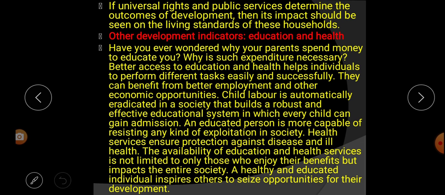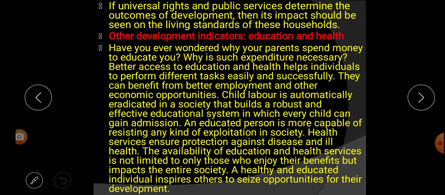Child labor is automatically eradicated in a society that builds a robust and effective educational system in which every child can gain admission. So this sentence says that child labor is automatically eradicated. That means child labor is automatically wiped out from the society, and because of that, what happened? Free and compulsory education is gained for each and every child.